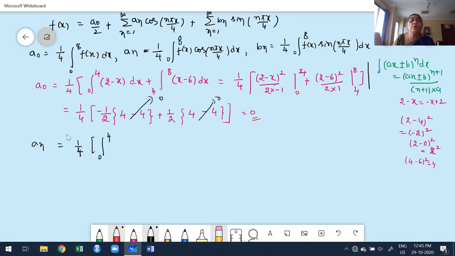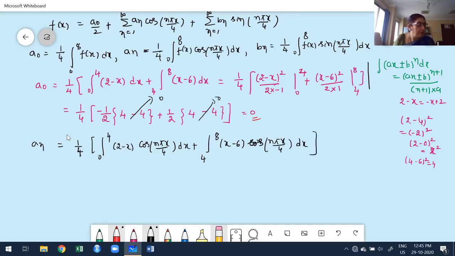What is the function from 0 to 4? 2 minus x into cos of n pi x by 4 with respect to x. 4 to 8, x minus 6 into cos of n pi x by 4 with respect to x.